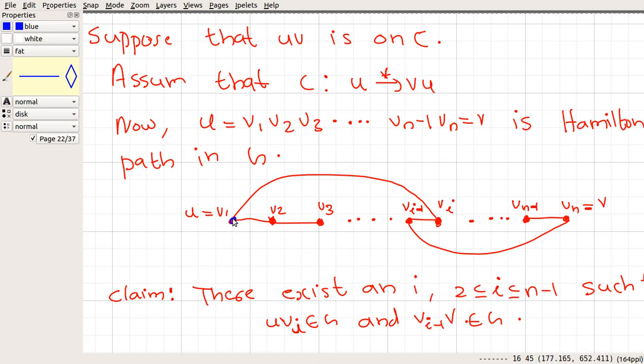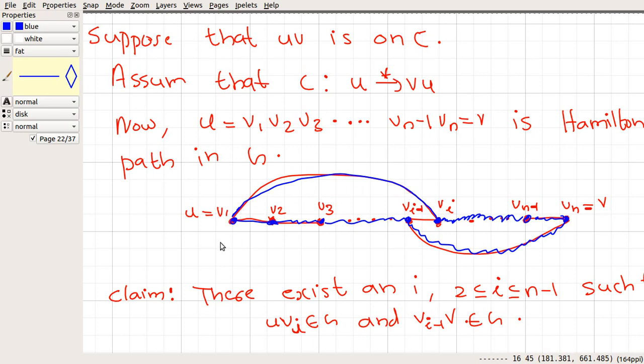You start from here and move to v2 using this edge, then to v3, then to vi−1, and from vi−1 we use this edge and move directly to vn. From vn we go to vn−1 using this region of the path. From vn−1 we move to vi, and from vi we use this edge and move back to u.